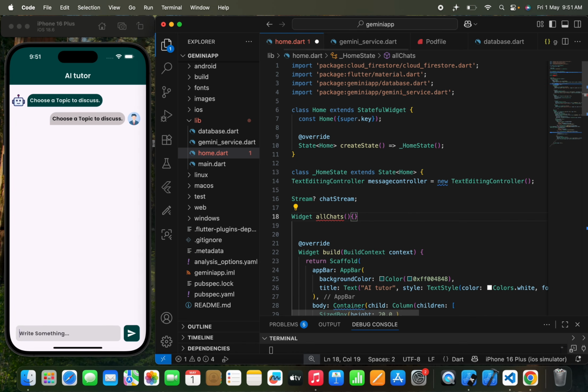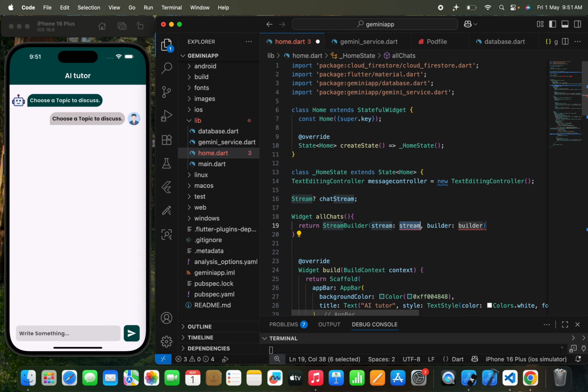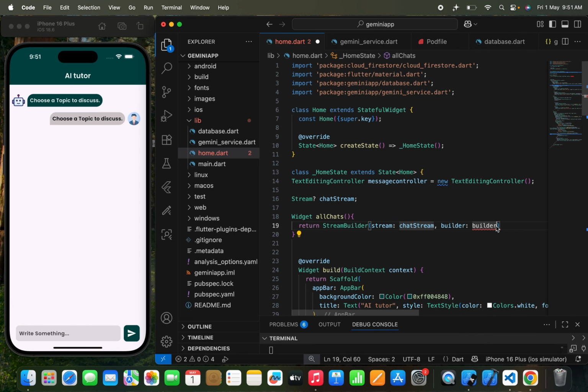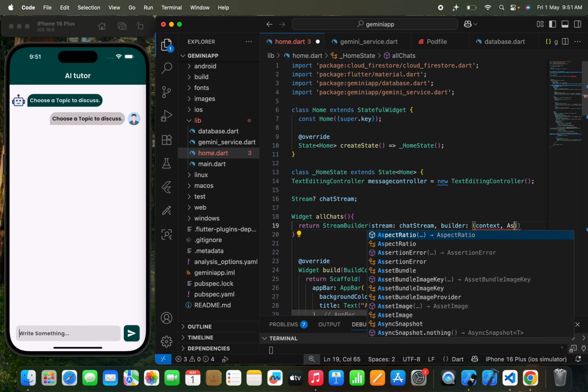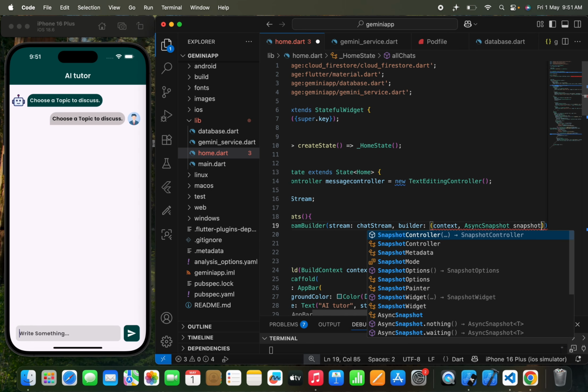Then what I need to do is first return, and we'll use a stream builder. So I'm writing a stream builder over here. We'll just pass the stream name, chat stream, and in the builder I'll write context, async snapshot, and a snapshot, something like this.